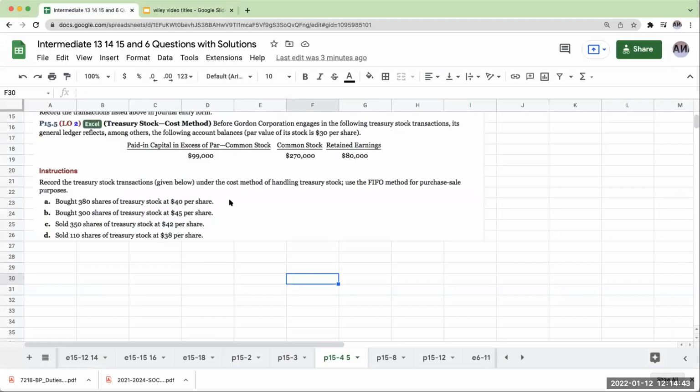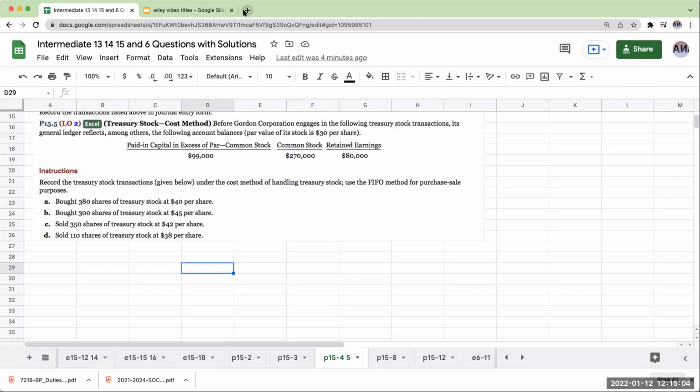Okay, so let's go ahead and take a look at problem 15.5. Before Gordon engages in the following treasury stock transactions, its general ledger reflects, among other things, the following account balances. The par value of its stock is $30 per share. That's insane. And I'll say it every time, the par value of stock.